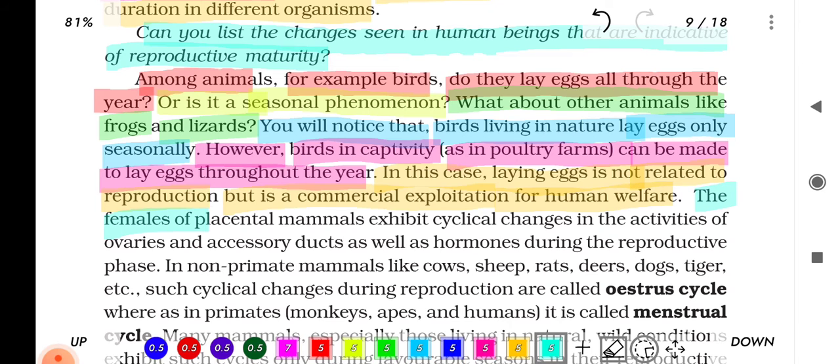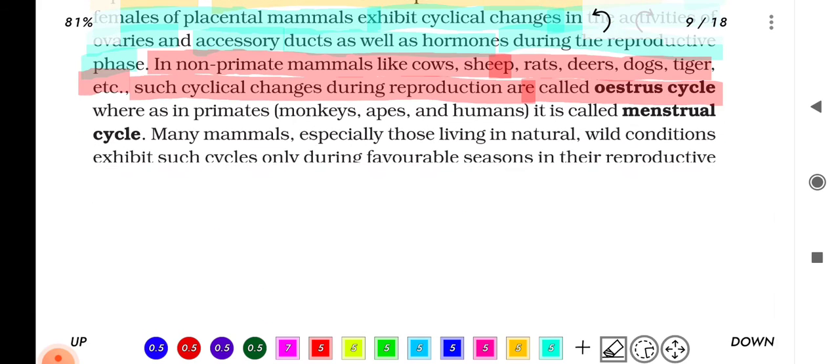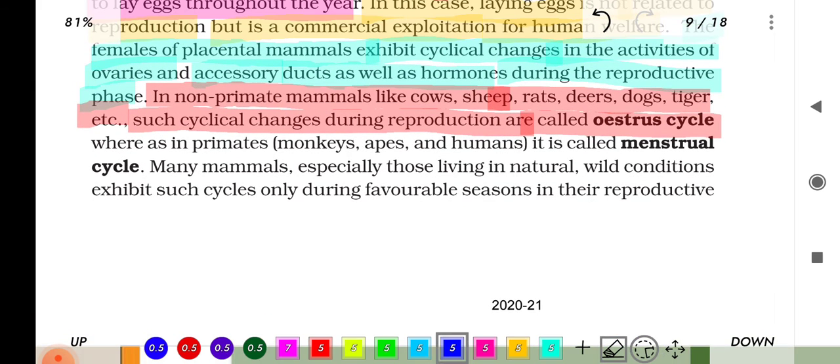The females of placental mammals exhibit cyclical changes in the activities of ovaries and accessory ducts, as well as hormones during the reproductive phase. In non-primate mammals like cows, sheep, rats, deer, dogs, tiger, etc., such cyclical changes during reproduction are called oestrus cycle, whereas in primates, monkey, apes, and human, it is called menstrual cycle.